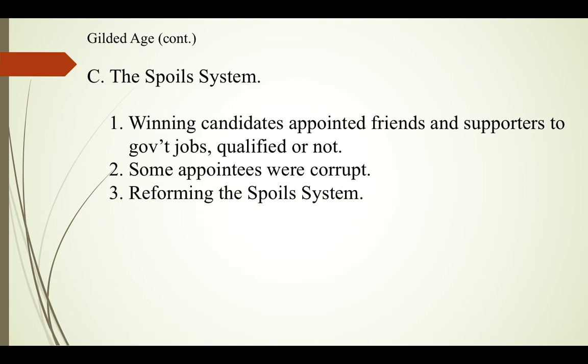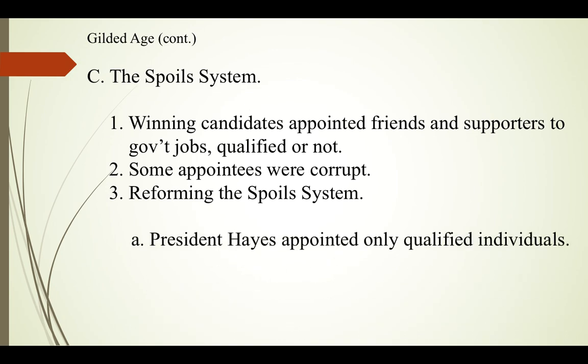Well, by the 1870s, it got bad enough that some people wanted to reform the spoils system. President Hayes being one of those. He didn't want to take any official actions, didn't change any laws or anything like that, but what he did was try to set a precedent and only appointed individuals who were qualified for the jobs. Secondly, he fired people who were unnecessary. A lot of presidents had created jobs for people just to pay back for their support when getting elected. And so a lot of those jobs were eliminated under President Hayes.